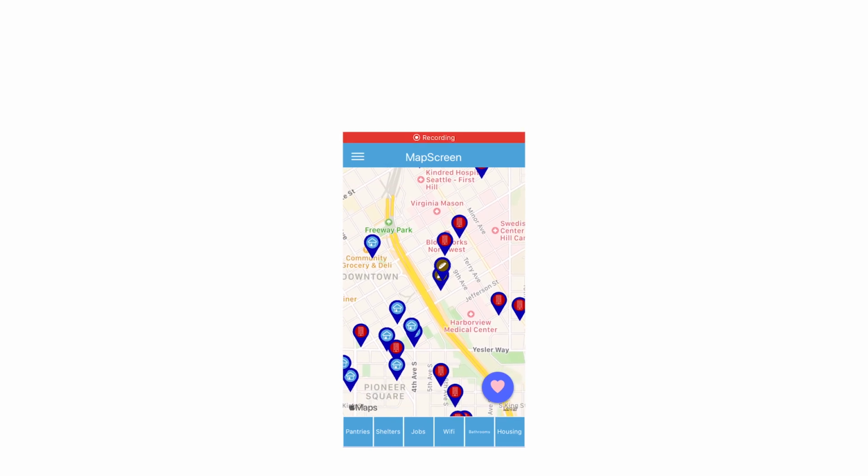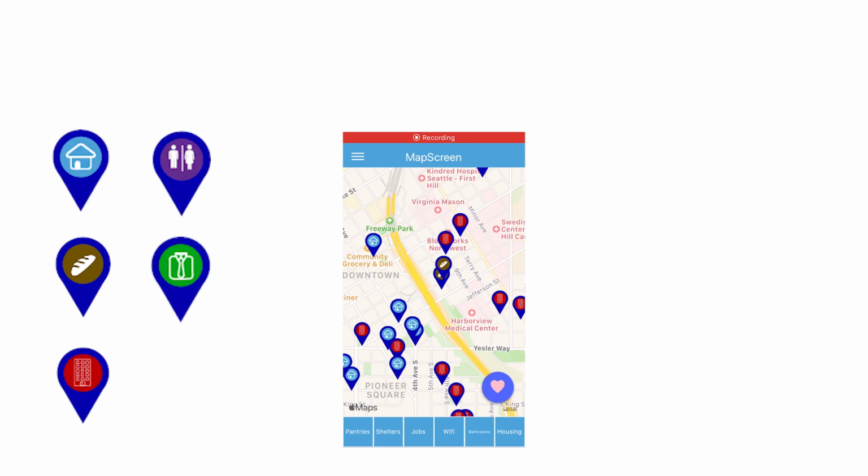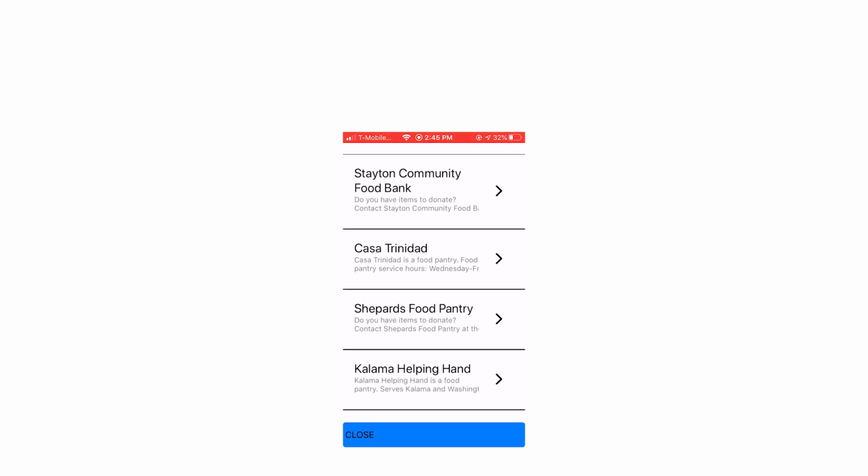Lastly, we have a map that allows users to pinpoint the locations of key resources in their area, such as shelters, food pantries, affordable housing, public bathrooms, available jobs, and locations with free internet access. The pins on the map, when pressed, display a modal from which users can call, open their website, or start navigating with just one click. With the resources all displayed on one map, people can easily coordinate their next move. Additionally, we have implemented a favorites bar, allowing for people to keep track of locations they prefer.